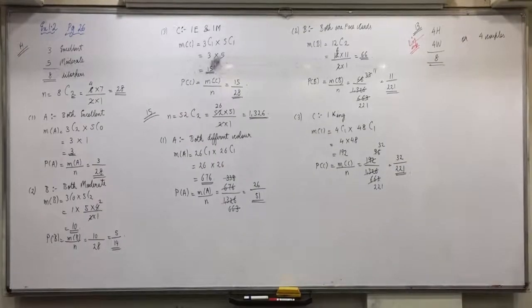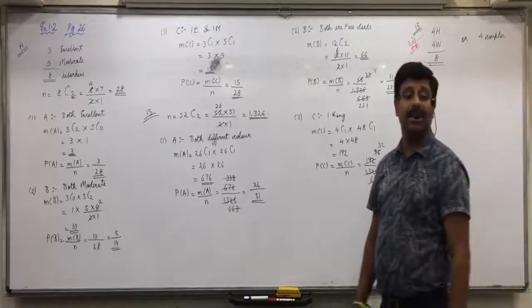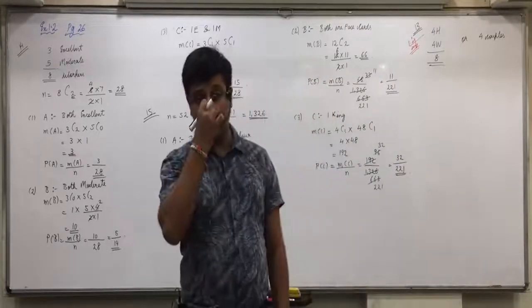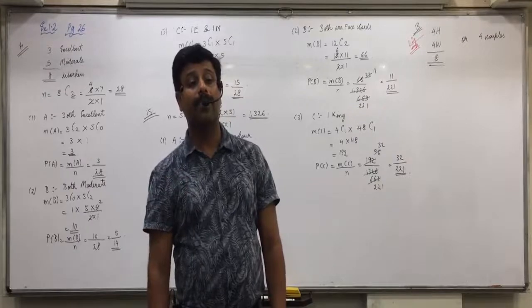How will you find it? 2 persons are randomly selected from these 8 persons.